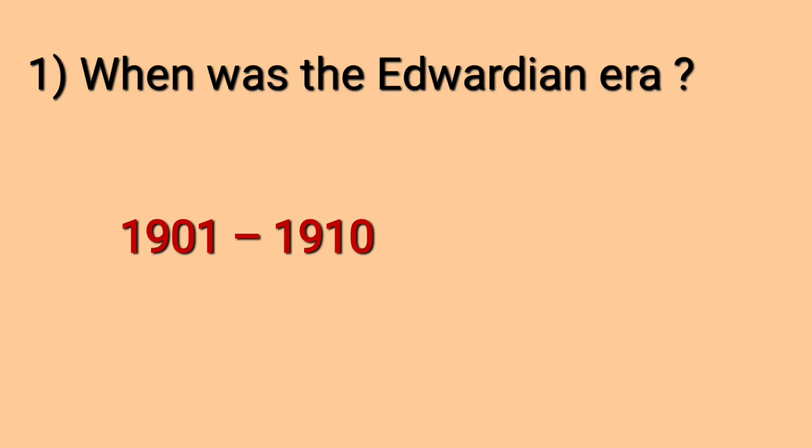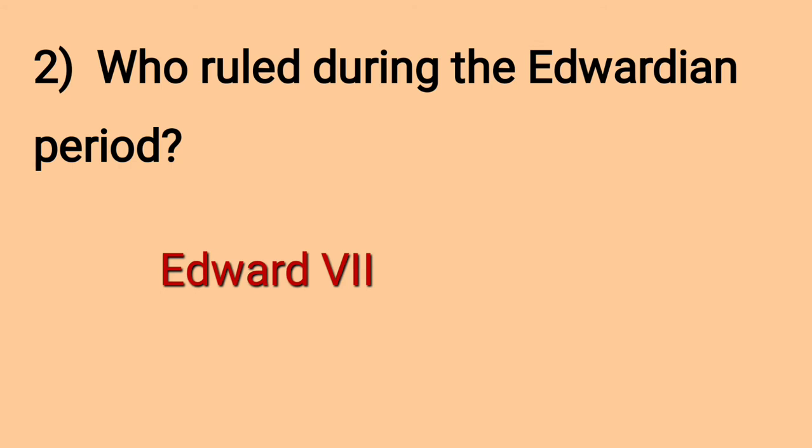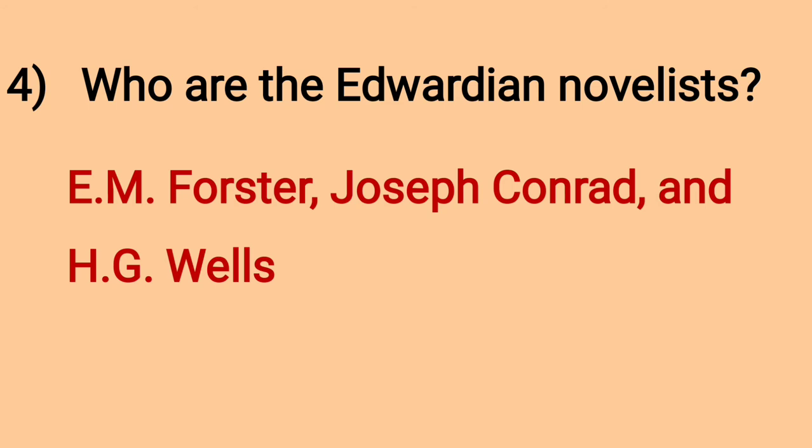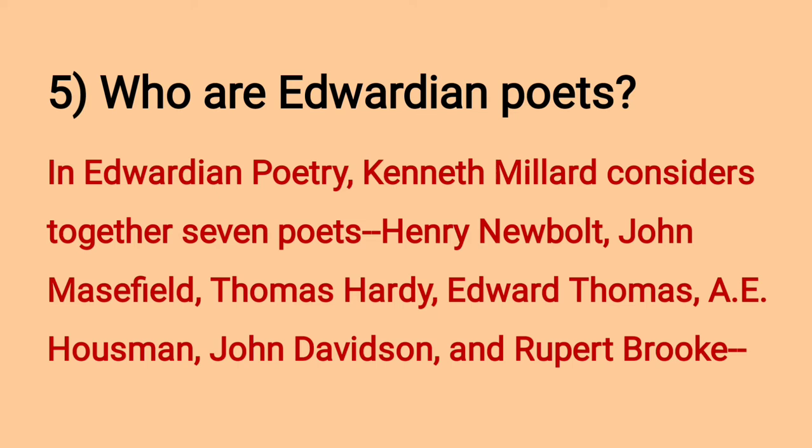First question, when was the Edwardian era? 1901 to 1910. Who ruled during the Edwardian period? Edward VII. What ended the Edwardian era? First World War. Who are the Edwardian novelists? E.M. Forster, Joseph Conrad, and H.G. Wells.